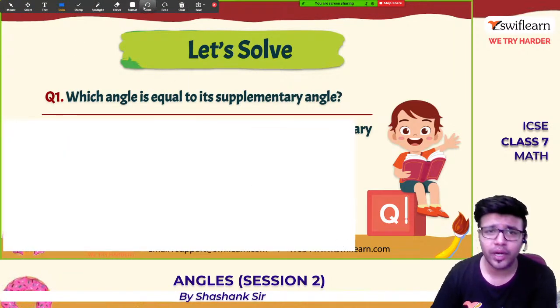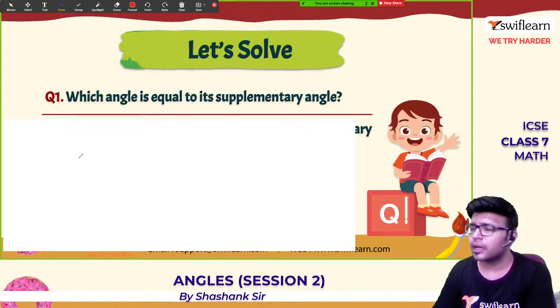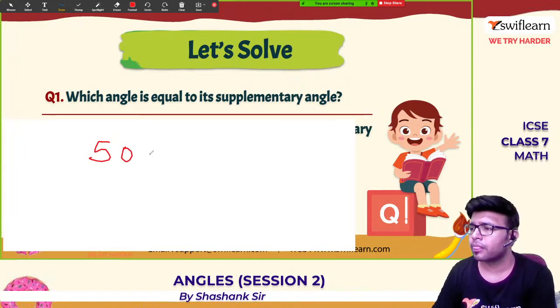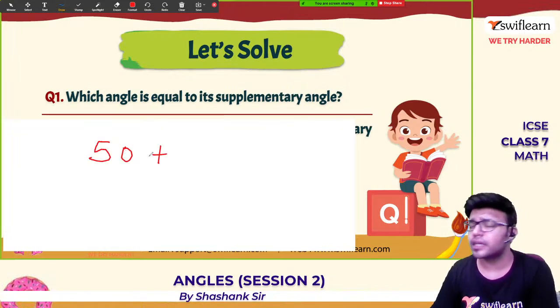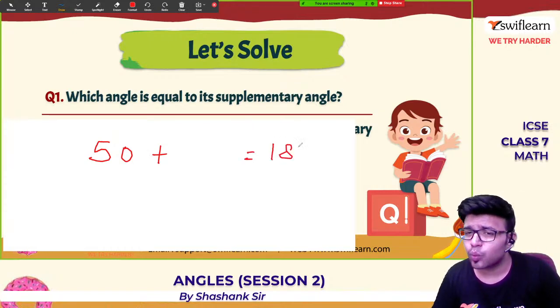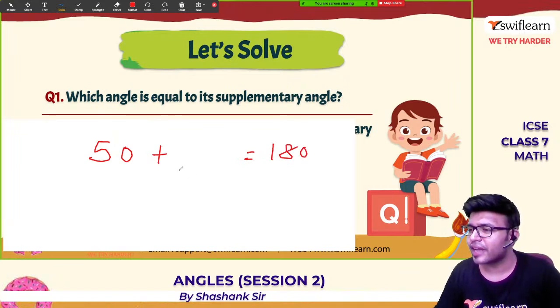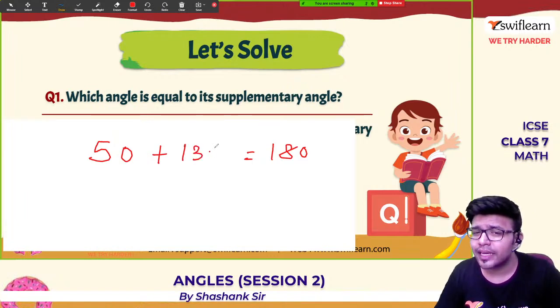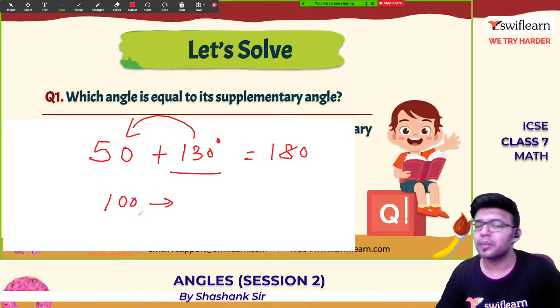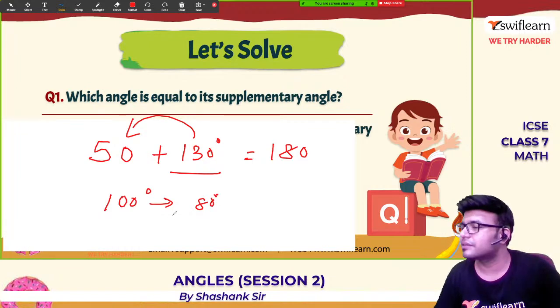I know it may be confusing for you in the beginning, so I'm going to give a random angle, 50. Which is the supplementary angle to 50? That means what should we add to 50 so that we get 180? We need to add 130 degrees. So 130 degrees is the supplement of 50 degrees, right? What is the supplement of 100? The supplement of 100 degrees is 80 degrees.